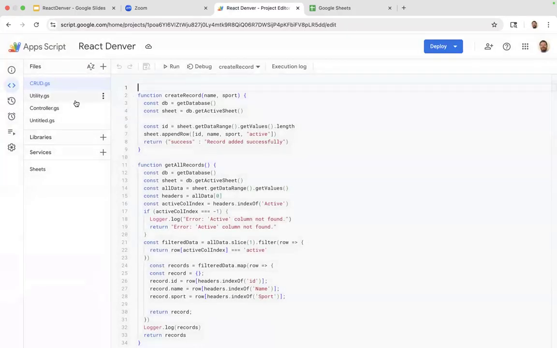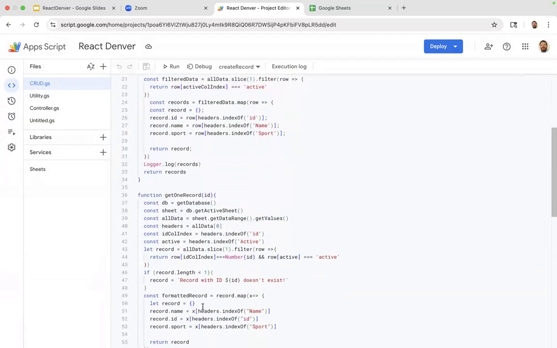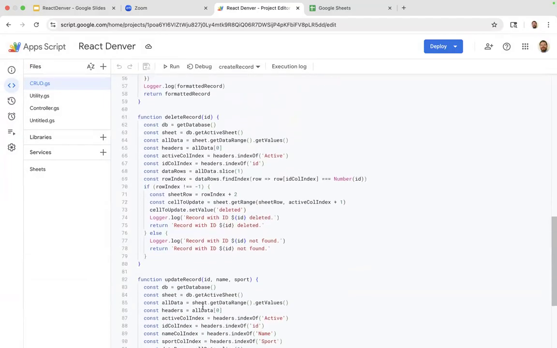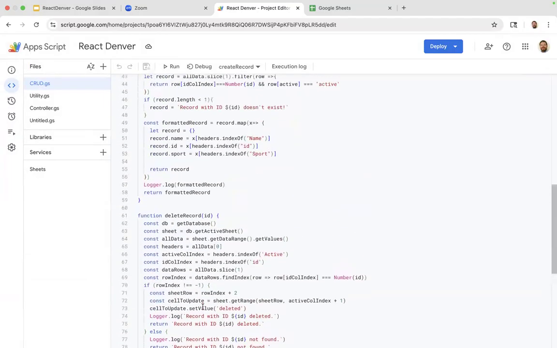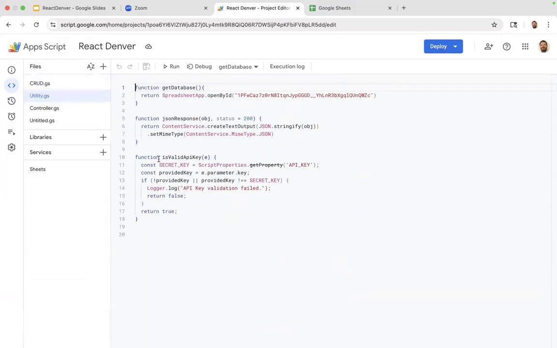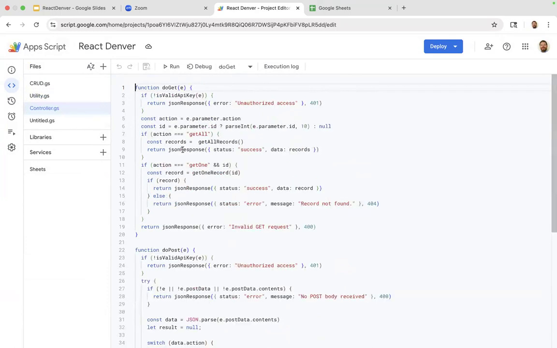So if you look in this, these are all my create, get all records, get one record, update one, delete one. So these are all my CRUD functions that I built. I'll come back to these in a bit. I split off some utility functions that I don't need in my code base, but I use in all the different functions. And then this is where the APIs come in.